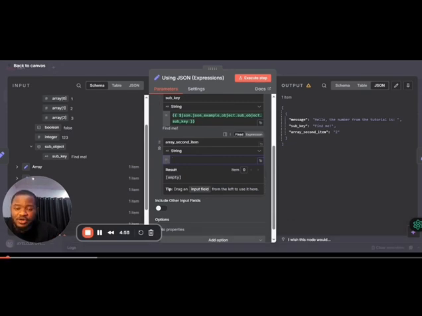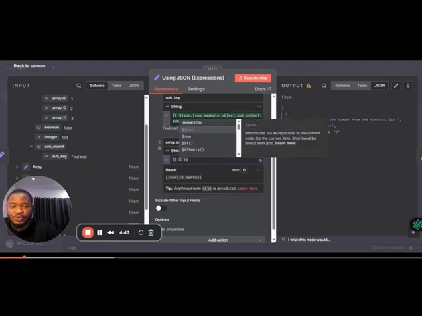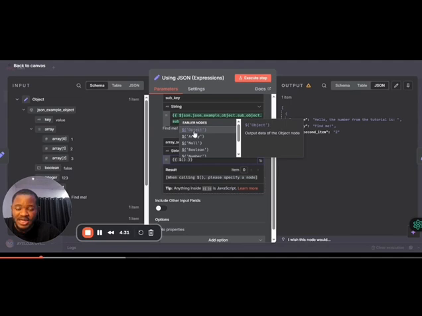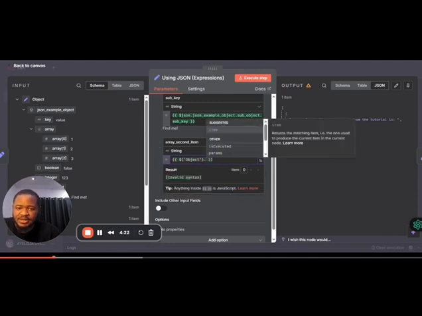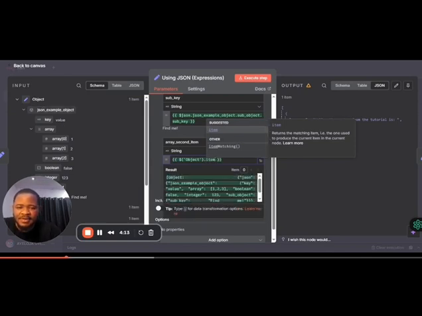Okay, so I'm looking for the array second item. The very first thing you want to be sure of is that you're in the expression. This is expression here, so I'm sure I'm in the expression. I'll first type in my double curly brace, and then the dollar sign means I want to look for something. Okay, what am I looking for? This is the node I'm looking for, objects, which is this node here. Again, there's an autocomplete function already. I'll just click on it. Now, I'm not inside this object yet. To enter into this object, I have to press period or full stop. Press the period. Now I'm looking for an item inside of this node. So I have to first type in item.